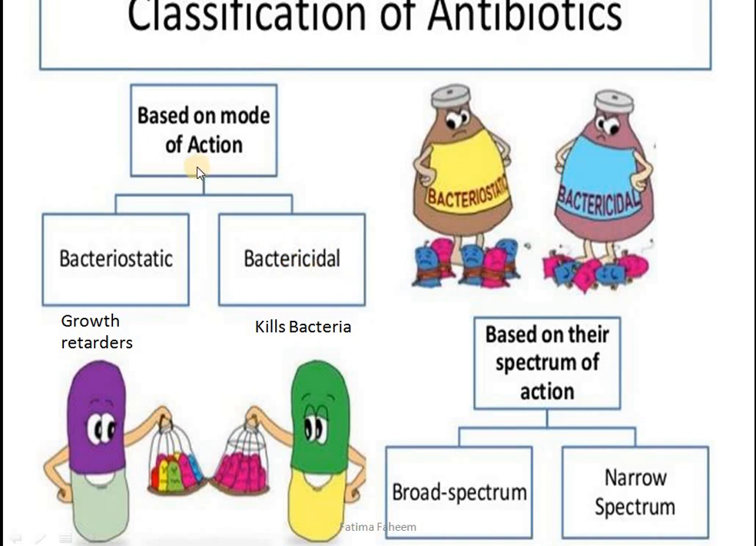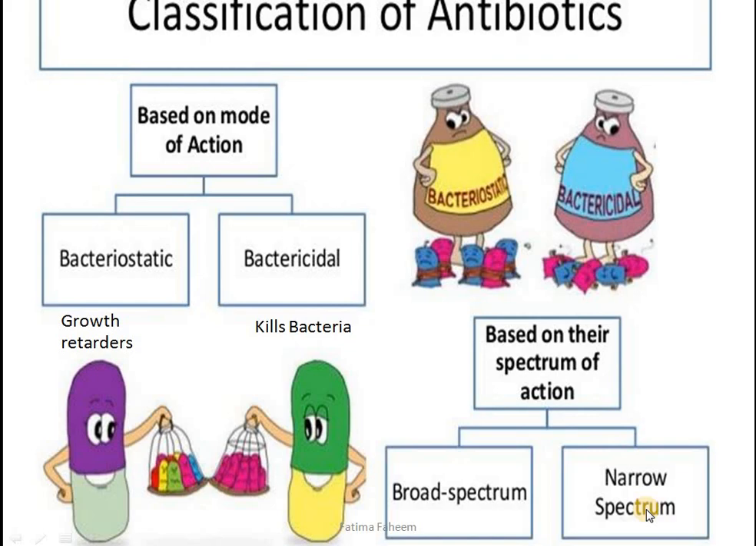So on the basis of mode of action, we can classify antibiotics into two categories: one which retards the growth and the ones which kill the bacteria. On the basis of spectrum of action, that is, on which organisms or on which bacteria they act, we can classify antibiotics again into two categories. One is broad spectrum, the other is narrow spectrum.